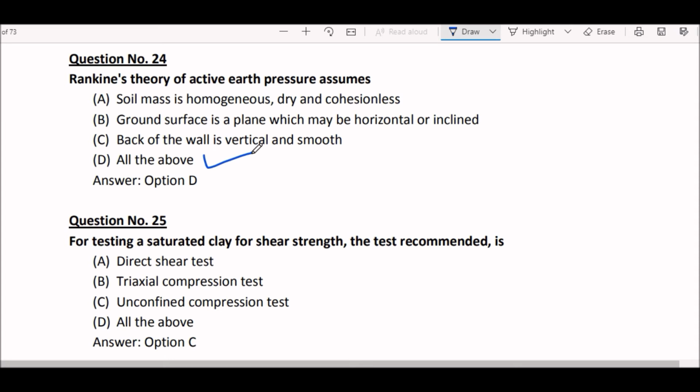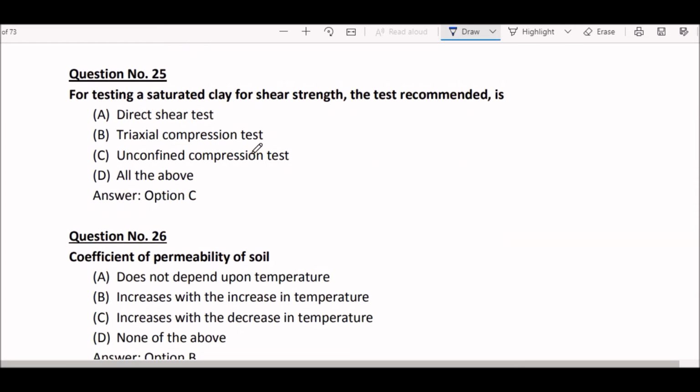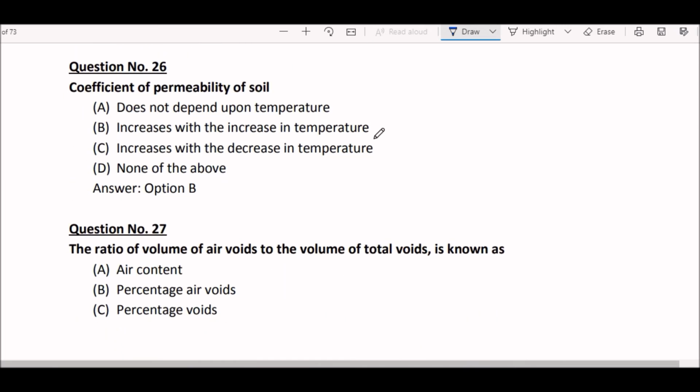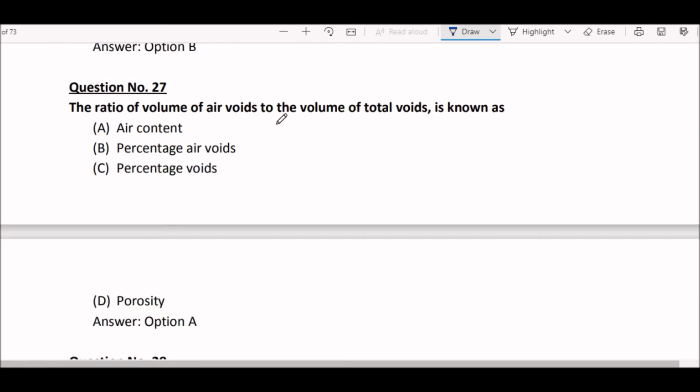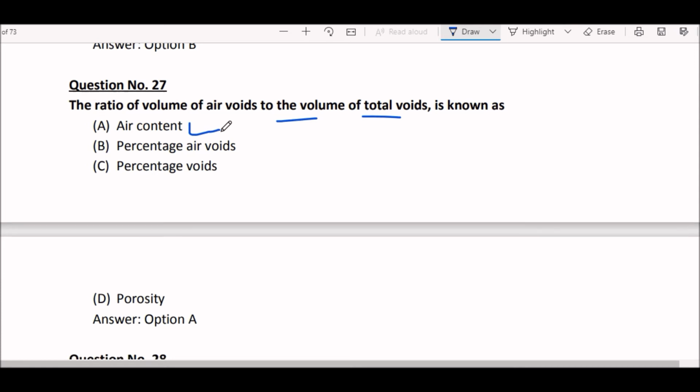Next question. For testing a saturated clay for shear strength, the test recommended is option C, unconfined compression test. Next question. Coefficient of permeability of soil increases with the increase in the temperature. Option B is right here. Next question. The ratio of volume of air voids to the volume of total voids is known as air content. This is a very important question. Next question.